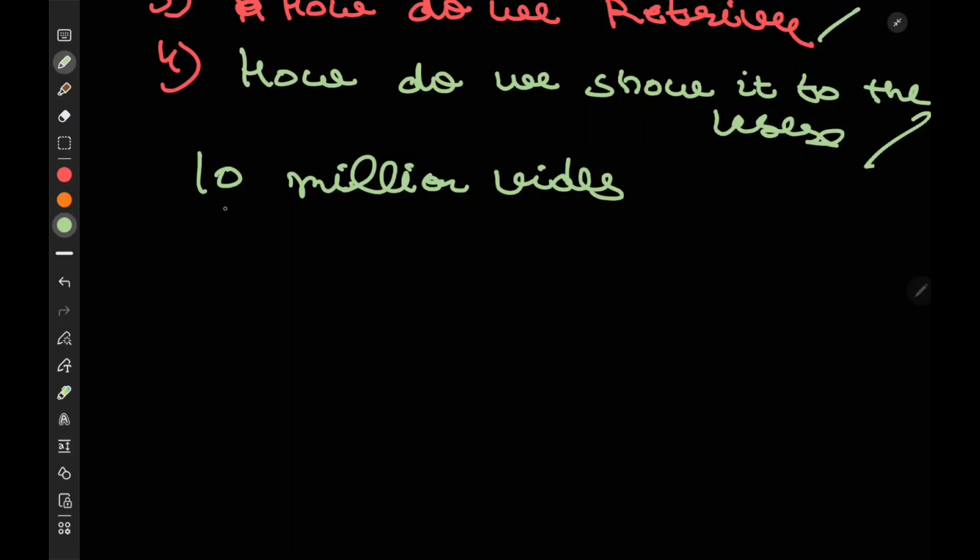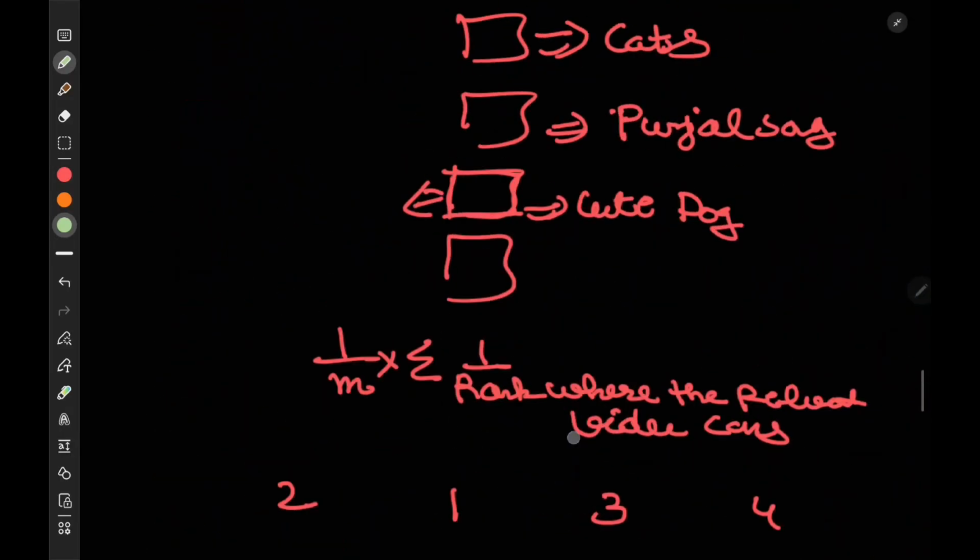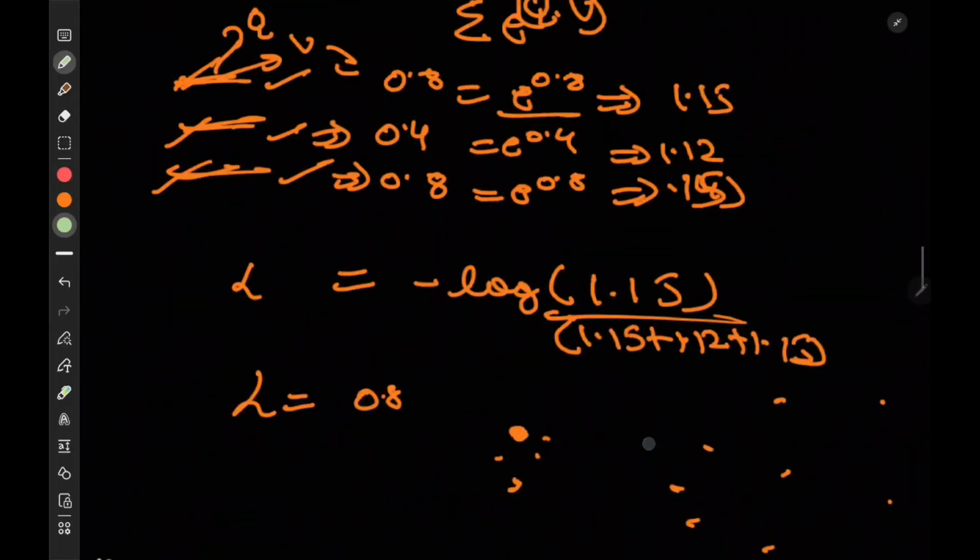No, right? We can save their embedding somewhere. So how are we going to do that? See, we have 10 million videos. We have a trained model. We get the video embeddings out of it. How do we get the video embeddings out of it?